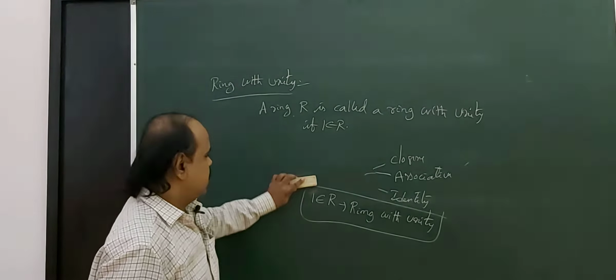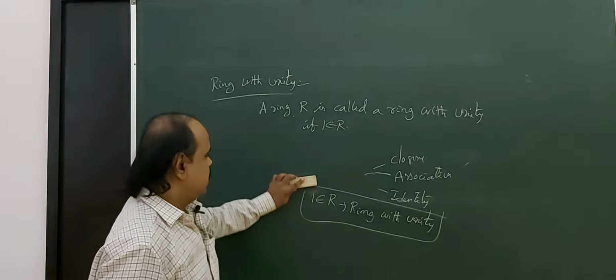What is the commutative law under multiplication? a dot b equal to b dot a for all a comma b belongs to capital R. If this commutative law also exists in a ring, then we say capital R is called a commutative ring.